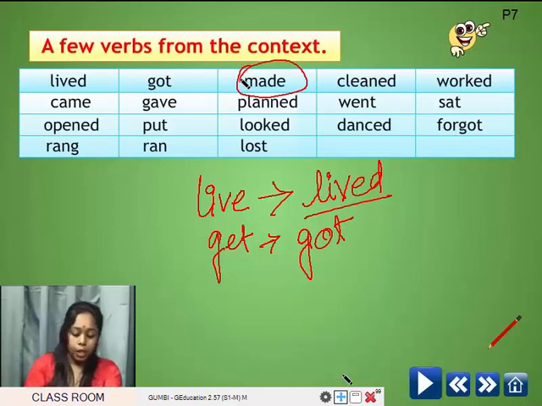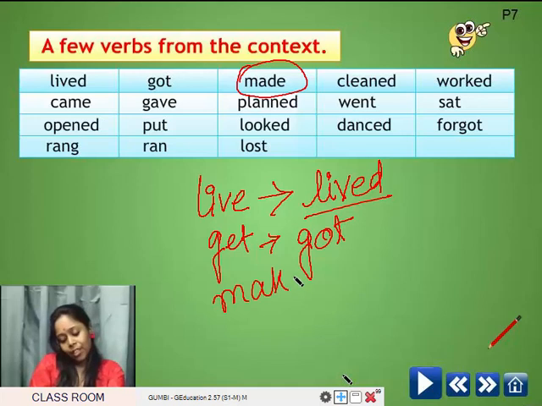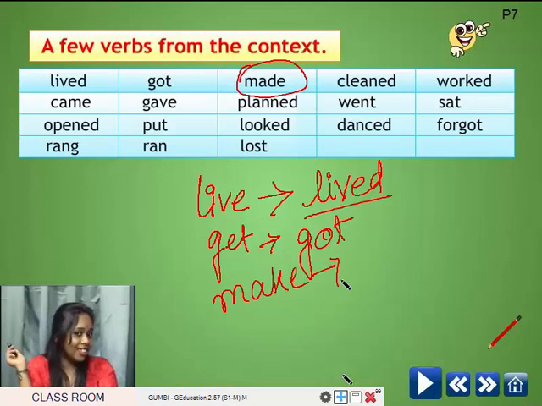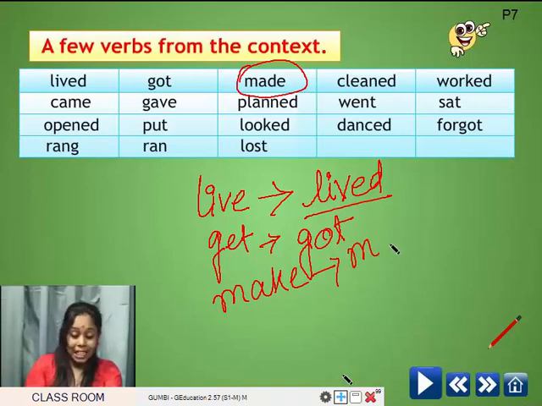Then the next one. The word given is made. The present form of this word is make. Can you tell, Soumya? Is it regular or irregular? Ma'am, it is an irregular verb. Yes, it is irregular. Correct. Why? Because no ed. It is not becoming maded, it is becoming made, M-A-D-E. So it is not regular.